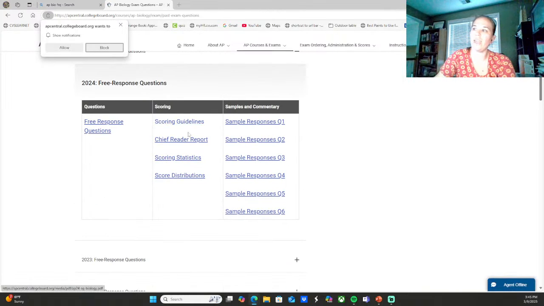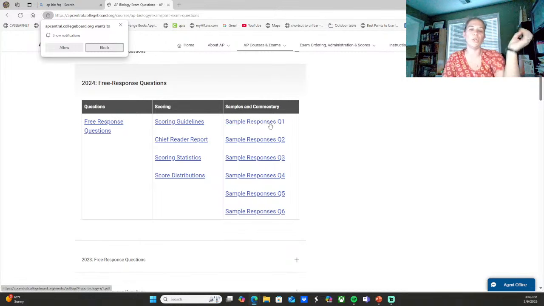The scoring guidelines are there. The Chief Reader Report, where she explains everything that was helpful from last year, like what students did well and what they didn't do well. You can see how the nation did on those FRQs last year. You can see how many students got a 3, 4, 5 on the exam. And then they have the exemplar responses.